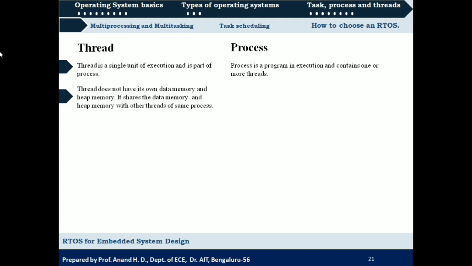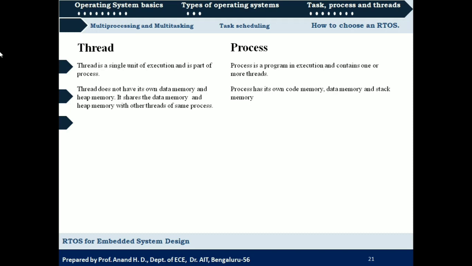Whereas in the case of processes, they will have their own memory, that is, their own code memory, data memory and also stack memory. So data memory, code memory and stack memory will be different for different processes, whereas the code memory and data memory of different threads corresponding to the same process will be the same.